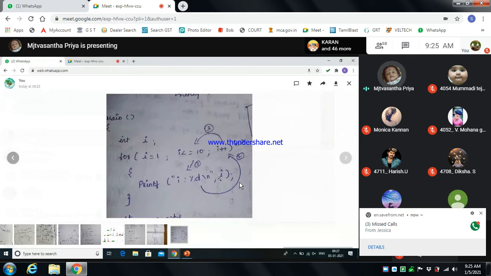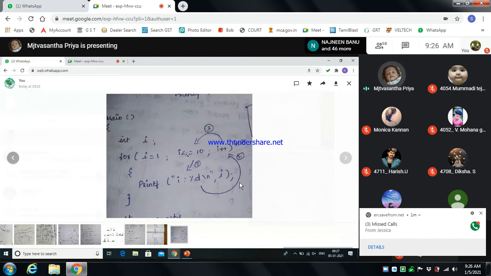So we print the I value equal to 1, and it goes to the increment position, then I becomes 2. When I becomes 2, it goes again and checks the condition: 2 is less than or equal to 10, so the condition is true. Again it comes through the statement and prints the value 2. Then 2 goes to I plus plus, which is the modification. The 2 is incremented and becomes 3, right?